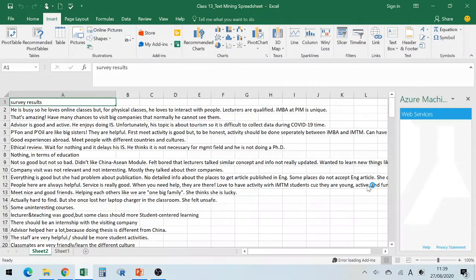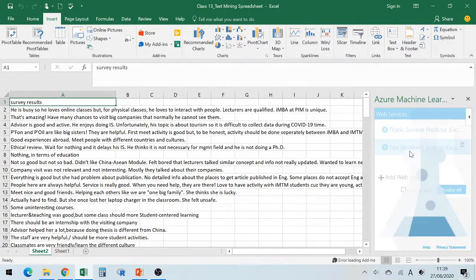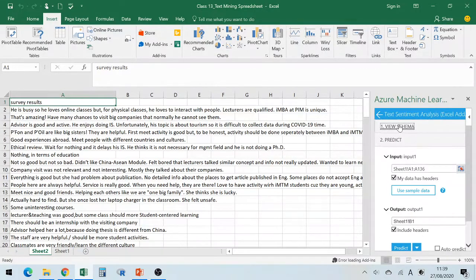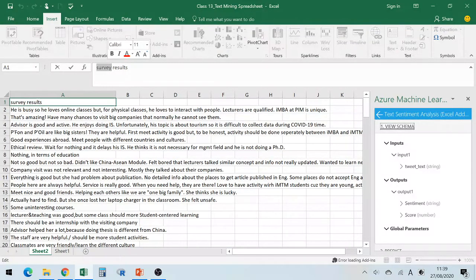We select Text Sentiment Analysis for Excel. First, it says view schema input. The header of the input has to be the same as the schema, so we need to change the heading to read Text.